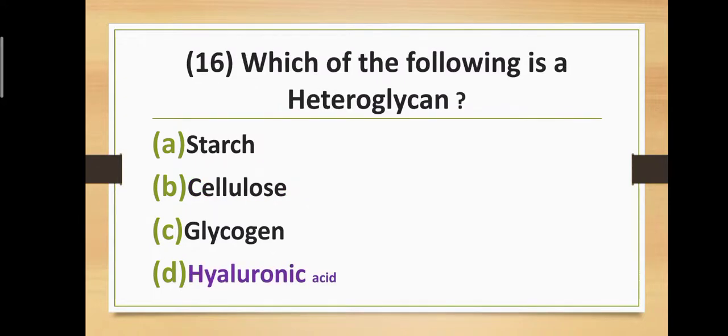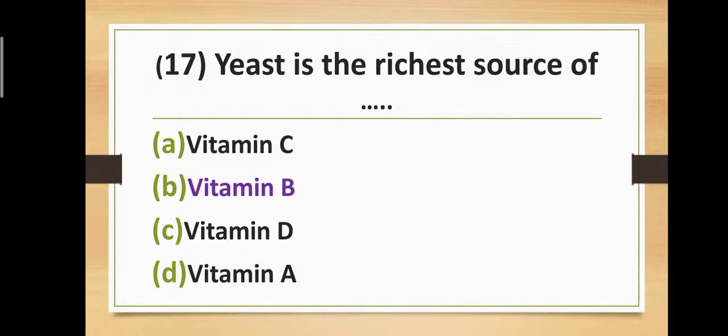Question number sixteen. Which of the following is a heteroglycan? Option A, starch. Option B, cellulose. Option C, glycogen. And option D, hyaluronic acid. Correct answer is option D, hyaluronic acid. Hyaluronic acid is a heteroglycan.